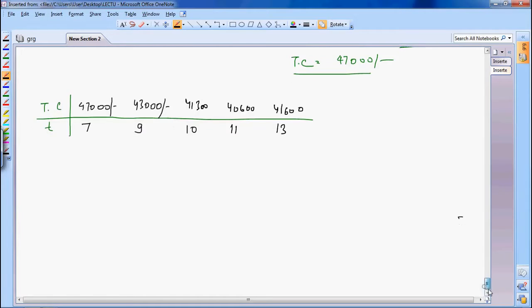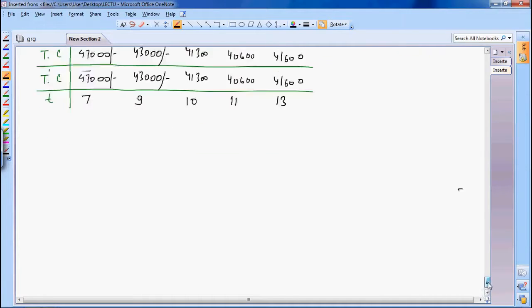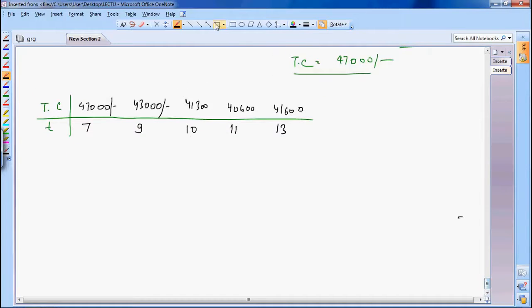Just plot this curve. Let's see how it looks like. This is your curve. Here you are having your total cost, and here you are having your duration.